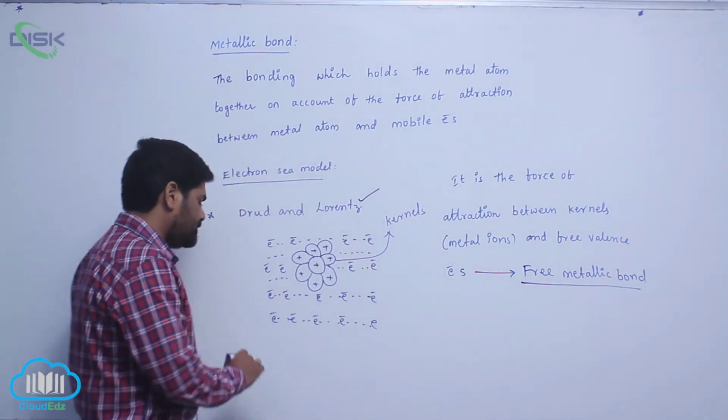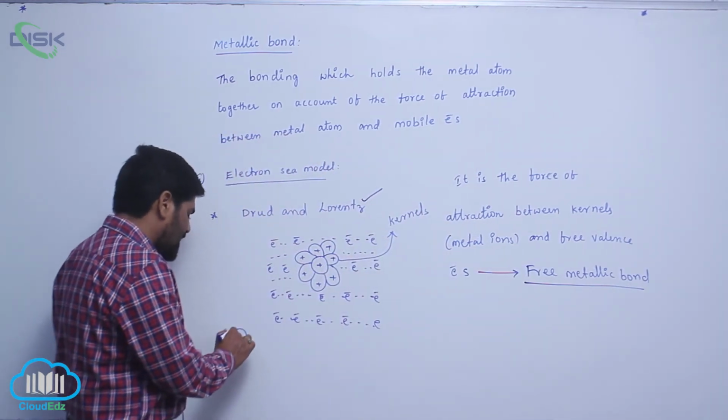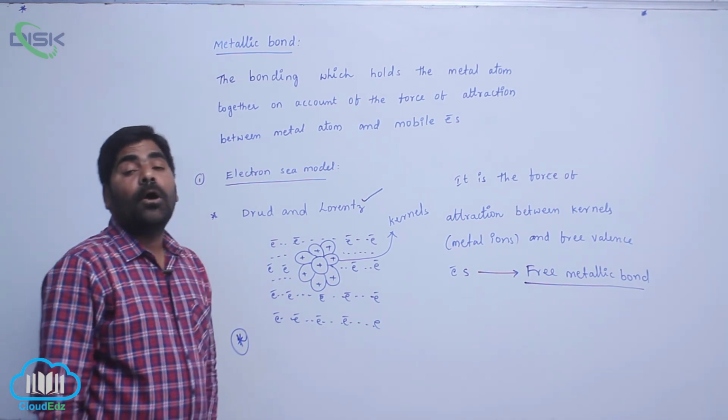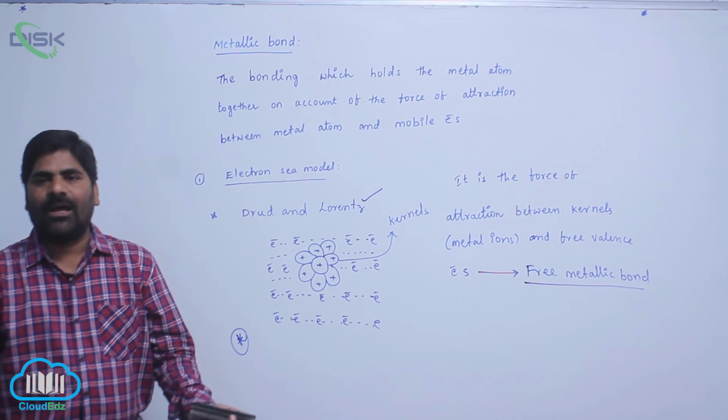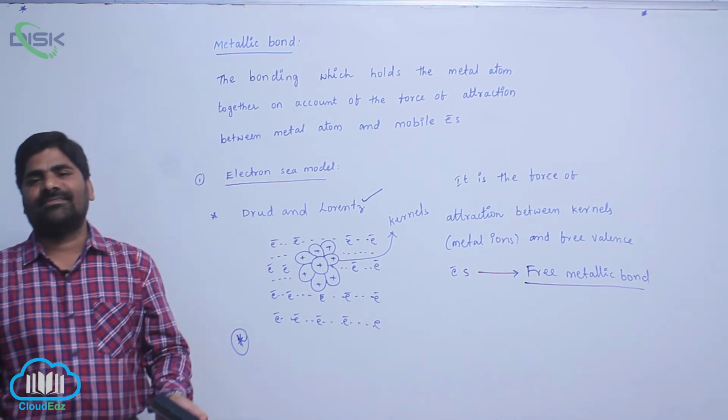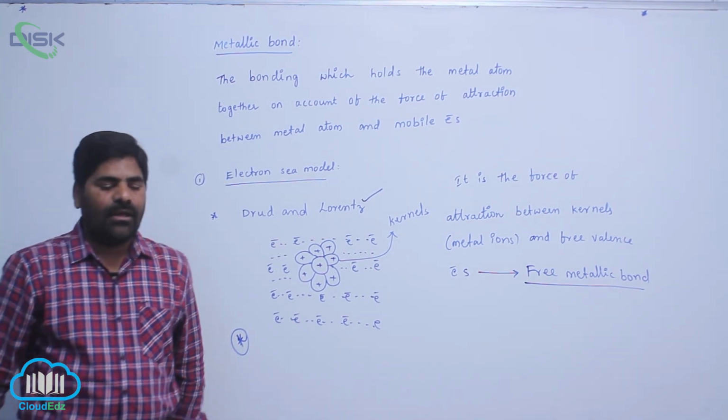Due to this particular reason, metals are good electronic conductors, because due to the flow of electrons, what happened? Conductivity increases. Which increases? Conductivity increases.